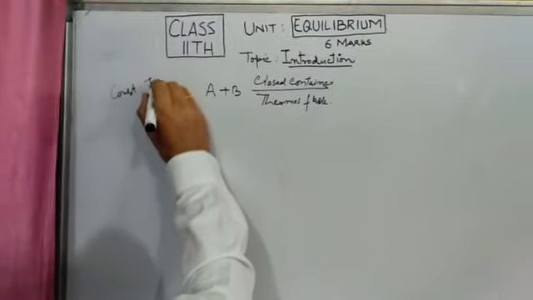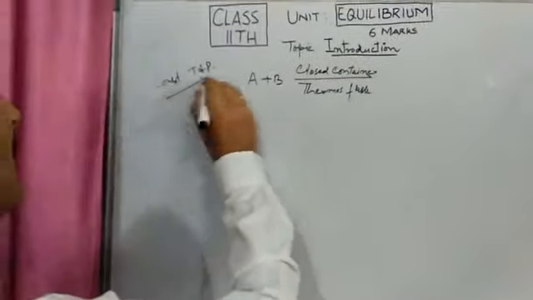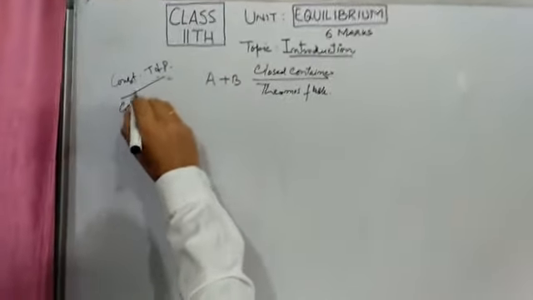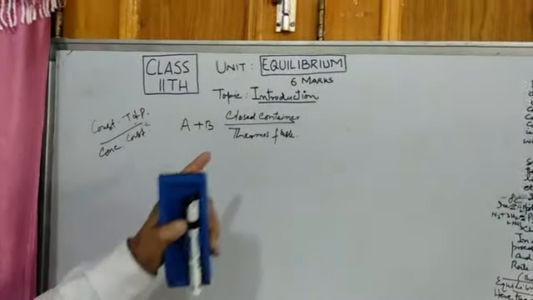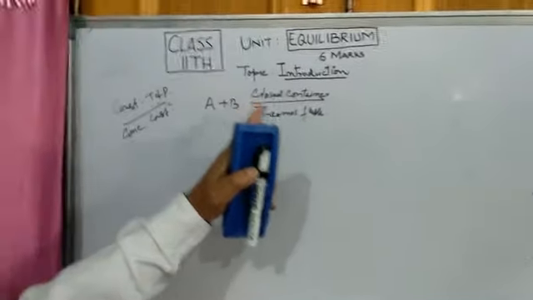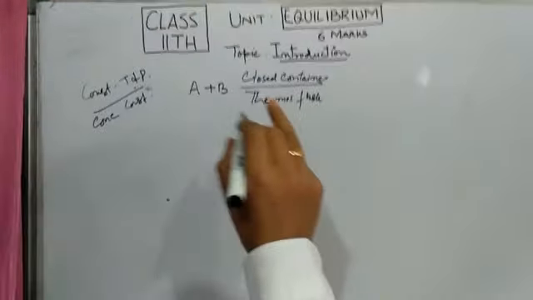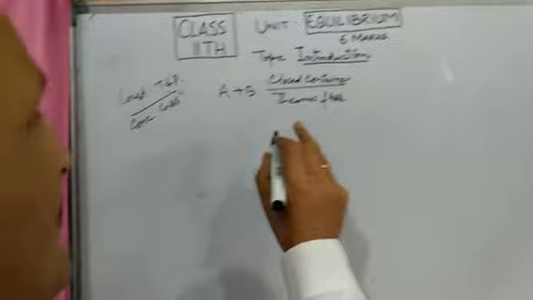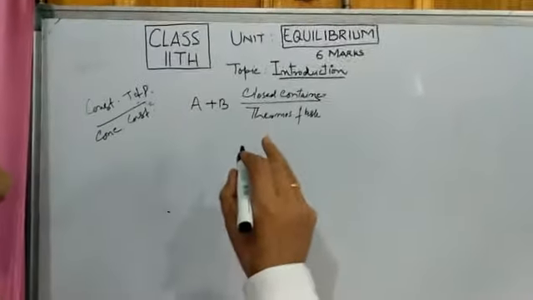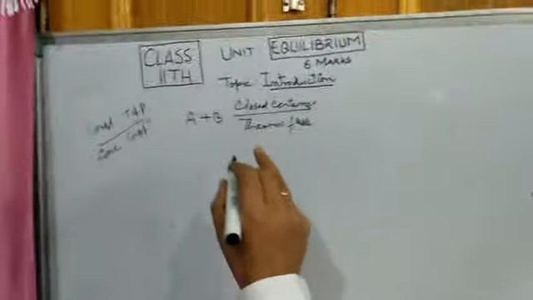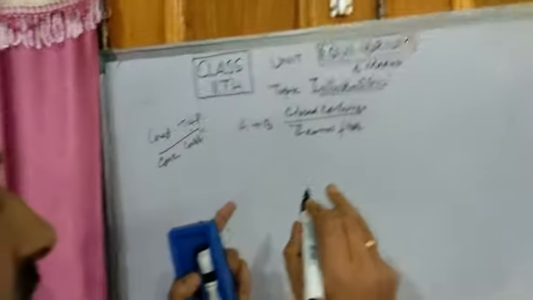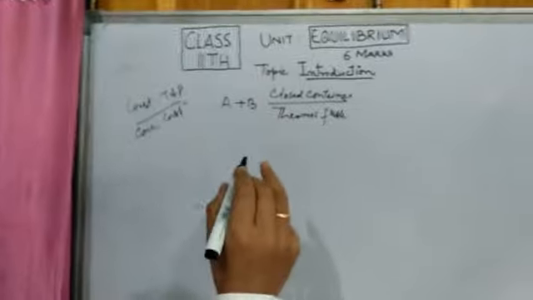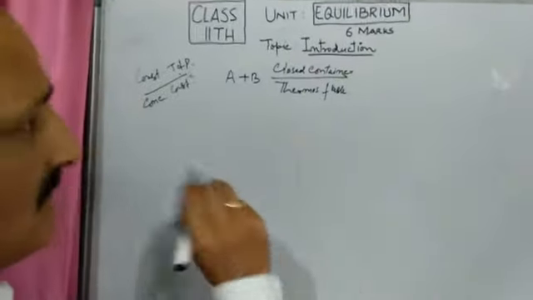This is how a reaction takes place in a closed container. Under these conditions, that is, constant temperature, constant pressure, and a closed container, the reaction is said to be in the state of equilibrium.